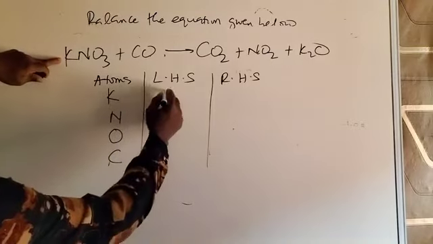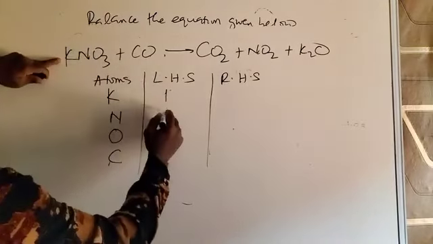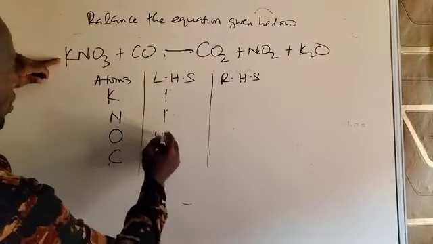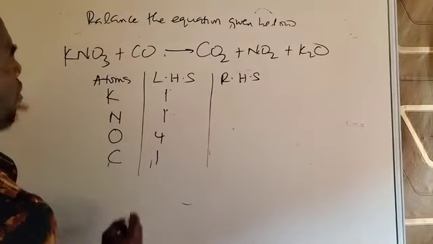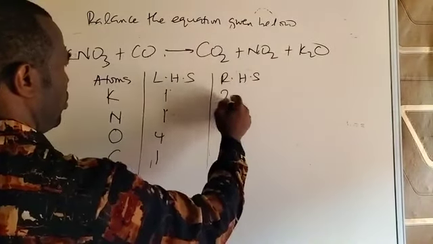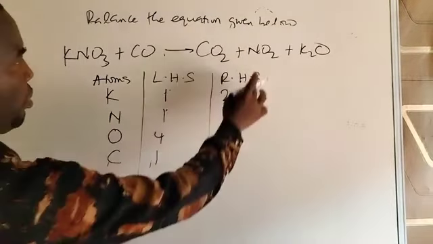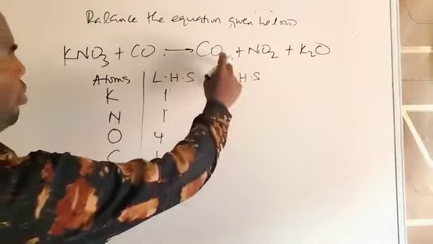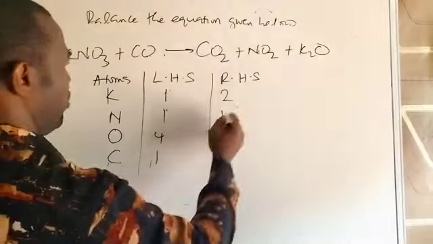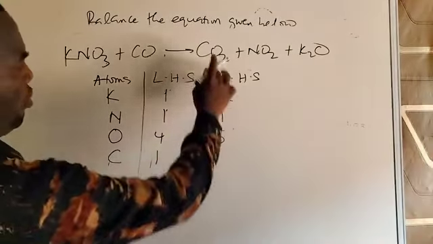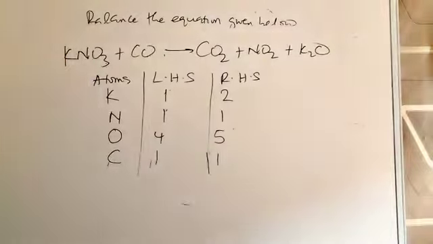Potassium is 1 atom here, nitrogen 1 atom, oxygen 3 plus 1, 4, carbon 1. On the other side, potassium is 2, nitrogen is 1, oxygen 2 plus 2, 4 plus 1, 5, and then carbon is only 1.